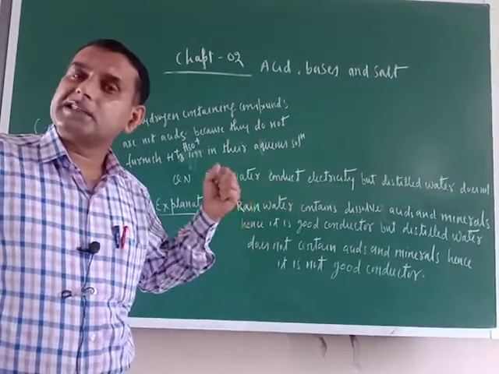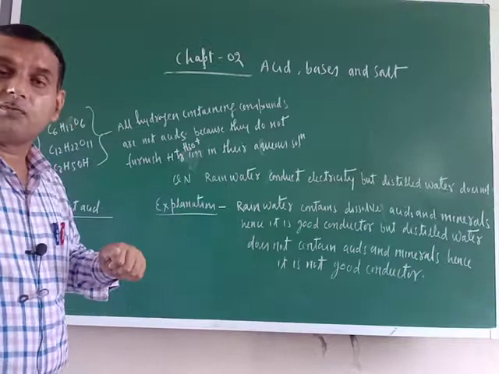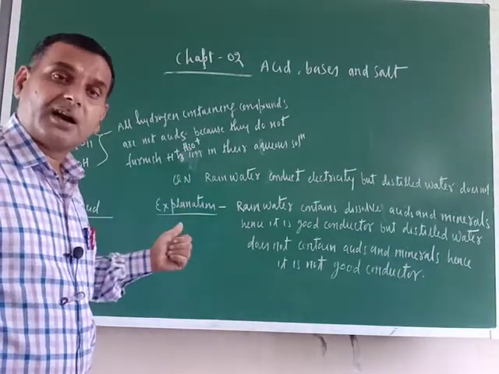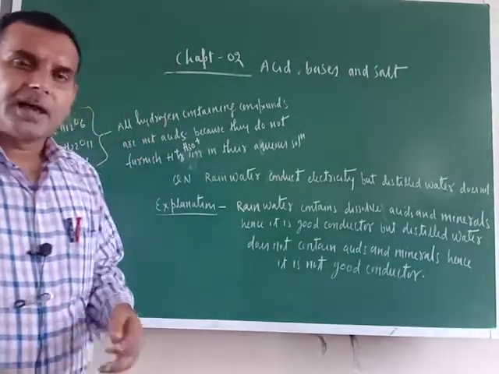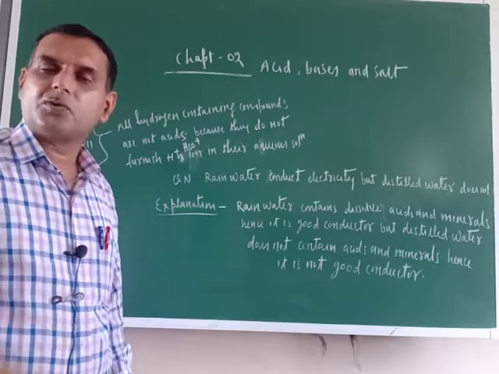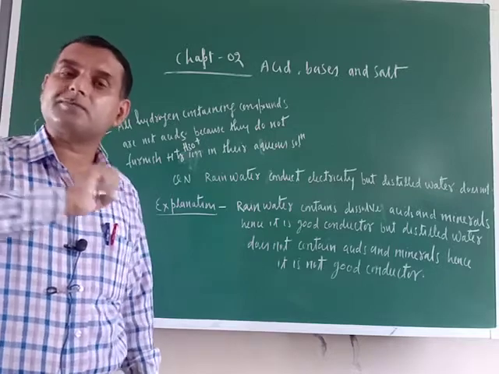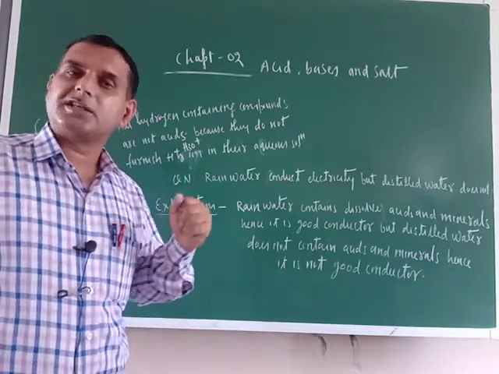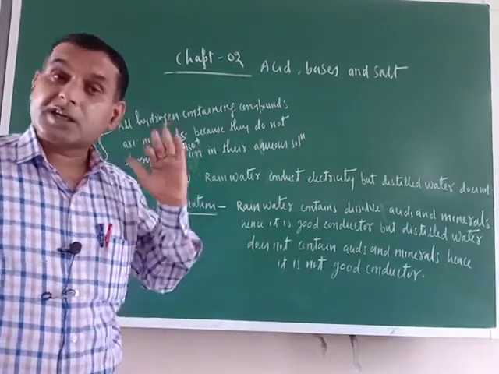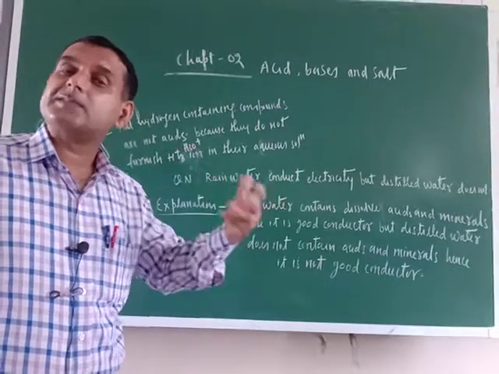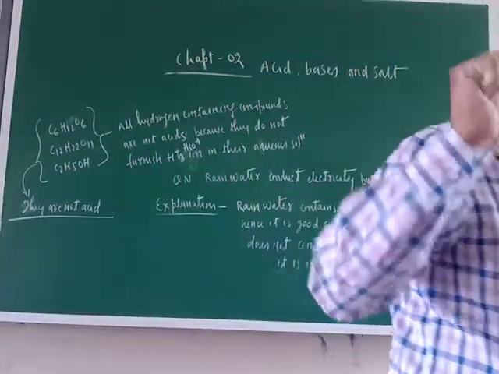So rainwater contains ions due to dissolution of acids and minerals into it, while in distilled water those minerals and acids are not there. That is why it is a bad conductor. Simple logic. Now try to understand the definition of acids we gave: acids are those substances which furnish H+ ion in their aqueous solution. So what is the role of water in dissociation of acid? What is the role of water in furnishing H+ or hydronium ion? That must be understood.